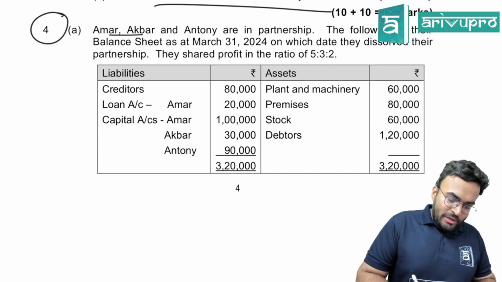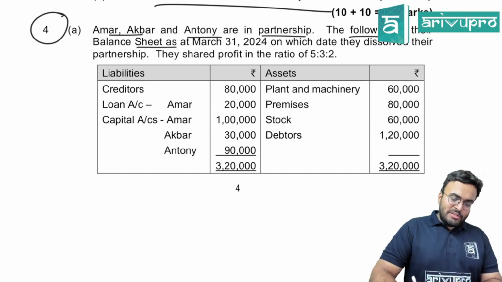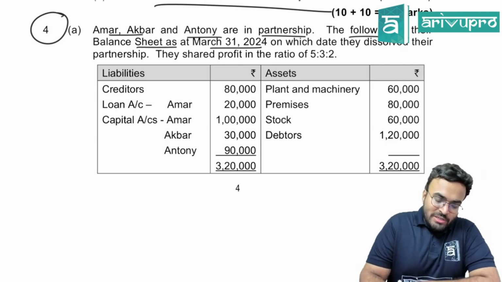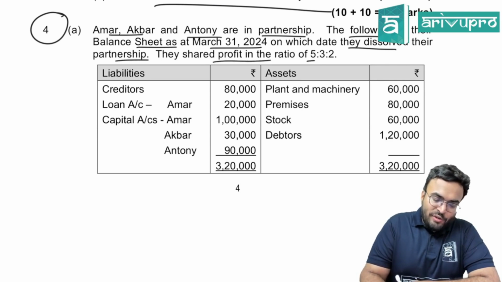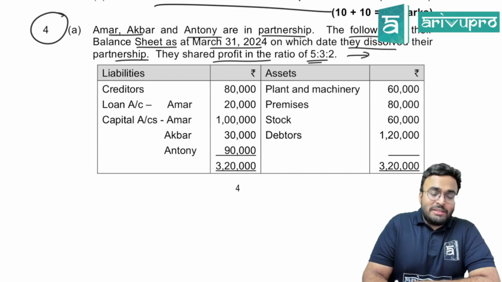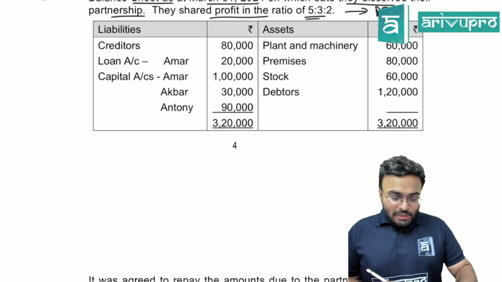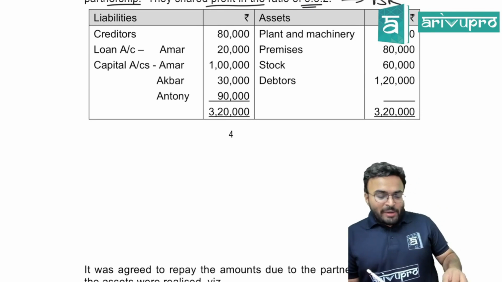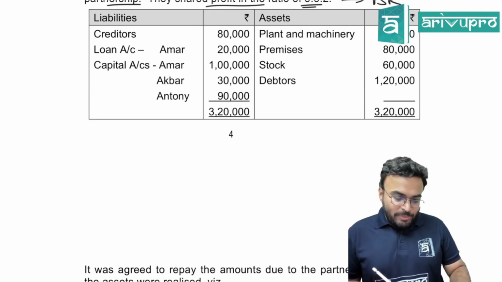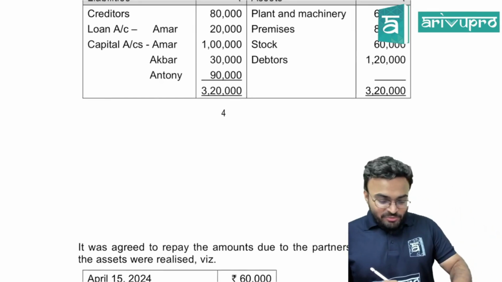Amar, Akbar and Anthony are in partnership. The following is their balance sheet as at 31st March 2024, on which date they dissolved their partnership. They shared profits and losses in the ratio of 5:3:2. This is their profit sharing ratio. Clear? Now, liabilities: you have creditors, loan, capital account; plant and machinery, premises, stock, debtors. All this is there.